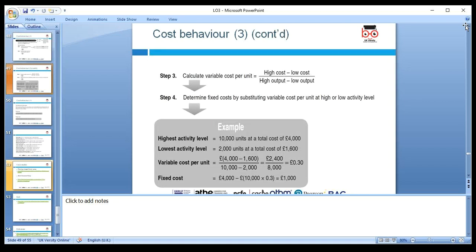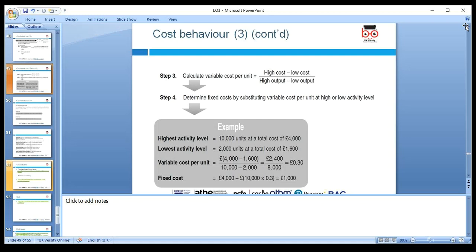So if the high activity is 10,000 and the low activity is 2,000, the difference between units is 8,000. We look at the difference between costs, 4,000 minus 1,600, so there is 2,400. 2,400 divided by 8,000 is 0.3 per unit. That's the variable cost.